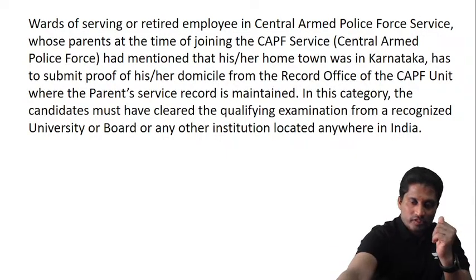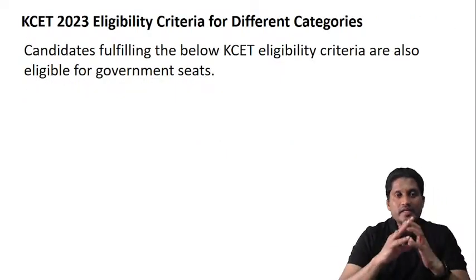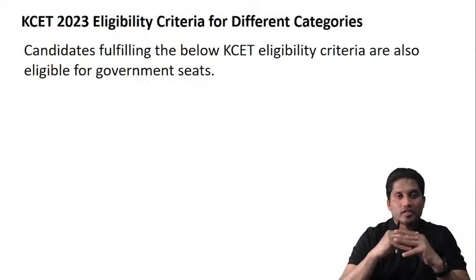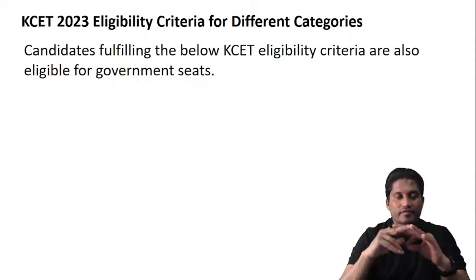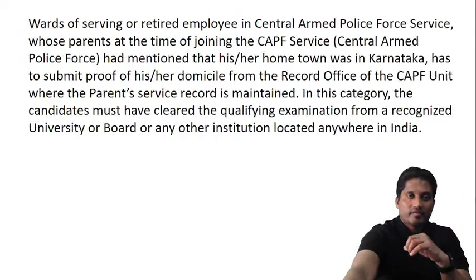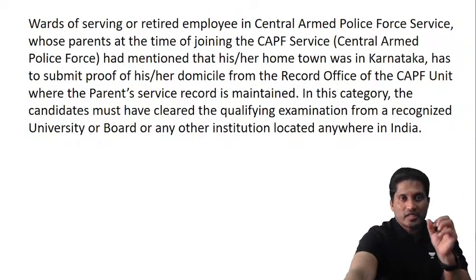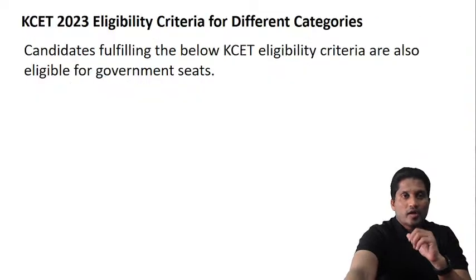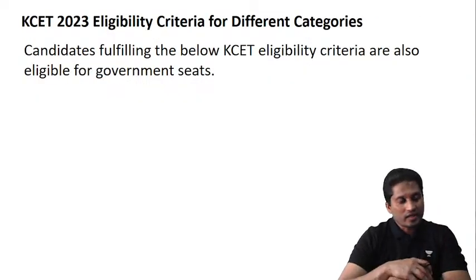Okay, what's the next criteria? KCET 2023 eligibility criteria for different categories. We finished with clause A, we finished with clause B, we finished the defense, and we finished this CAPF service, that is Central Armed Police Force, as well. What are the other different categories?